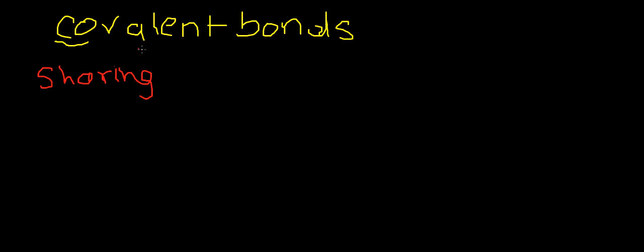Sharing. And "valent" is related to valency. So is it sharing of valency or sharing of electrons? Yes, it's the sharing of electrons. Covalent means sharing of electrons. And bonds means the relationship. So relationships formed by sharing of electrons are called covalent bonds.